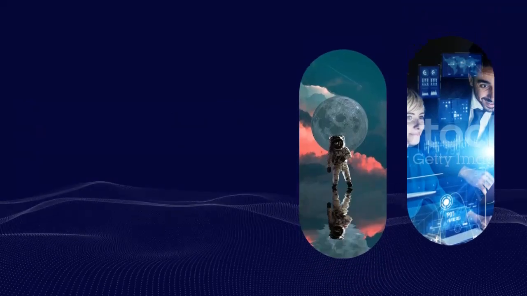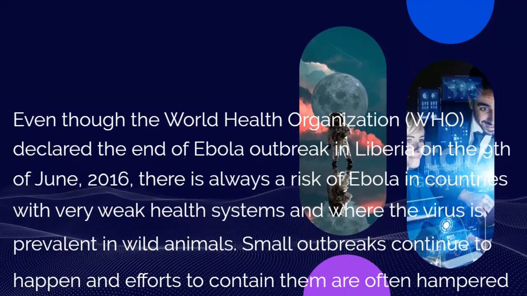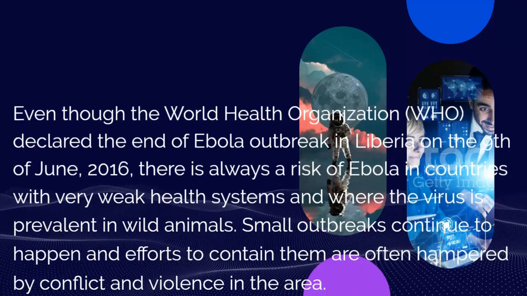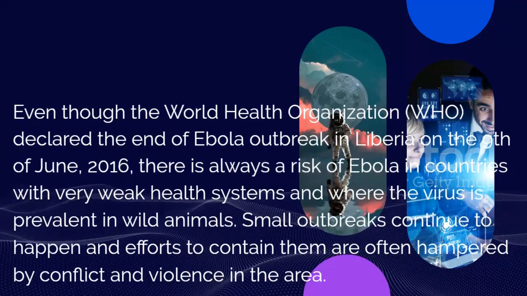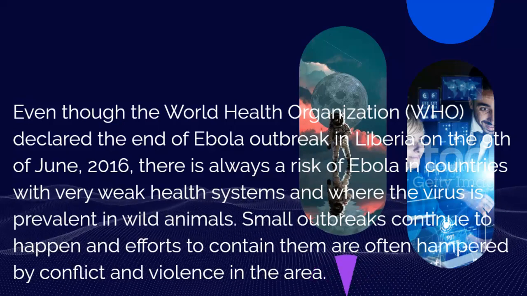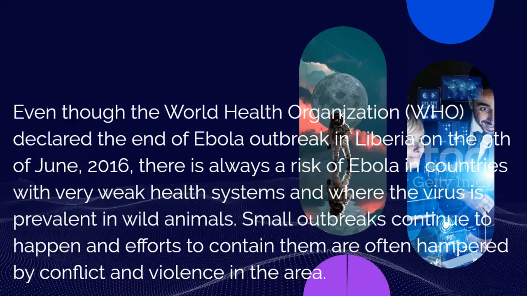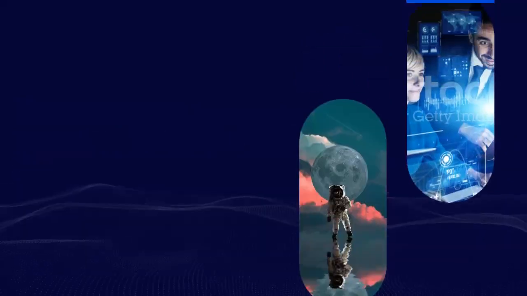2 died. Even though the World Health Organization, WHO, declared the end of the Ebola outbreak in Liberia on the 9th of June, 2016, there is always a risk of Ebola in countries with very weak health systems and where the virus is prevalent in wild animals. Small outbreaks continue to happen, and efforts to contain them are often hampered by conflict and violence in the area.